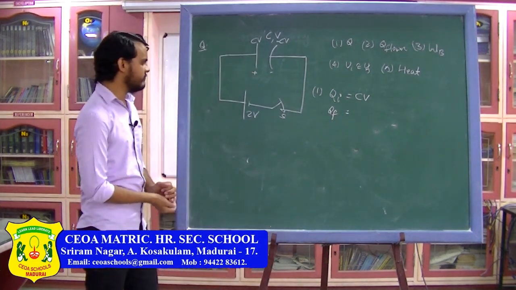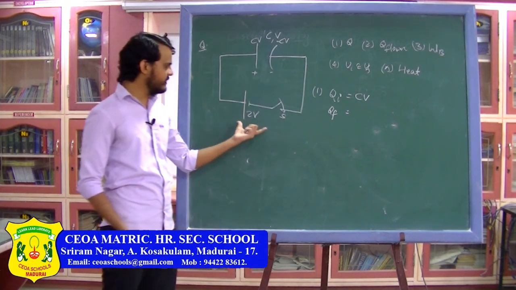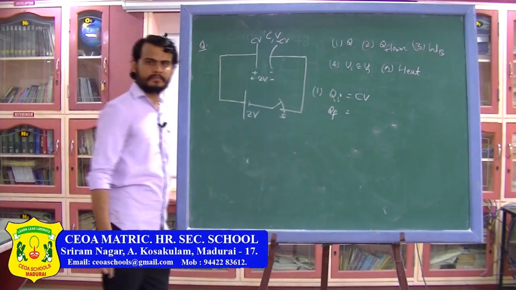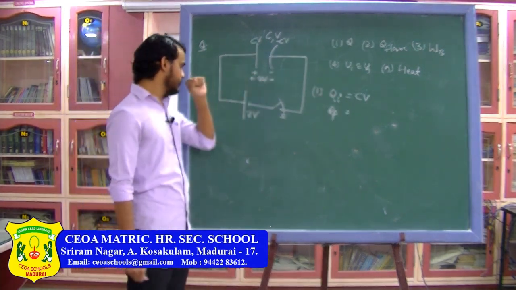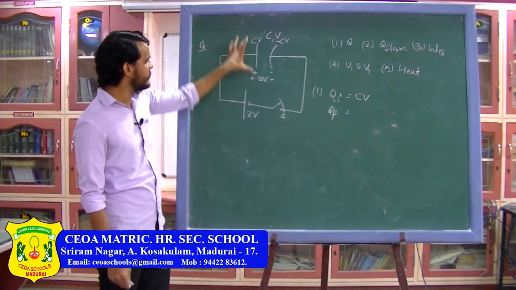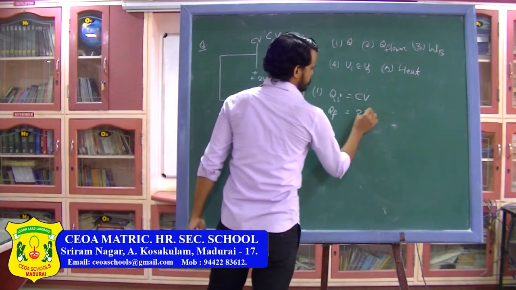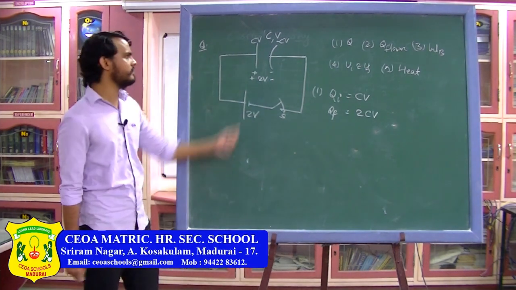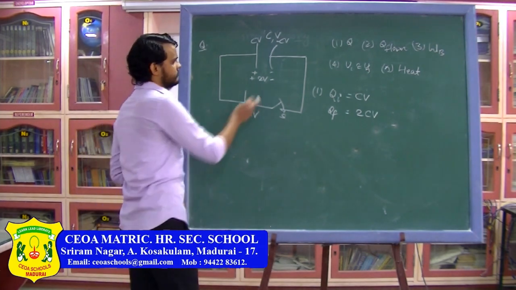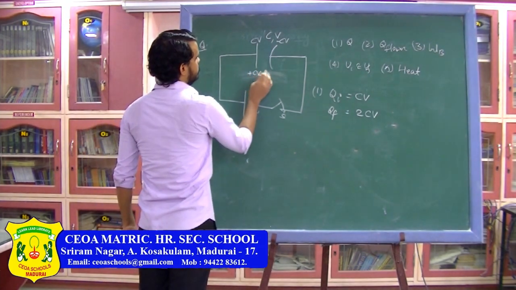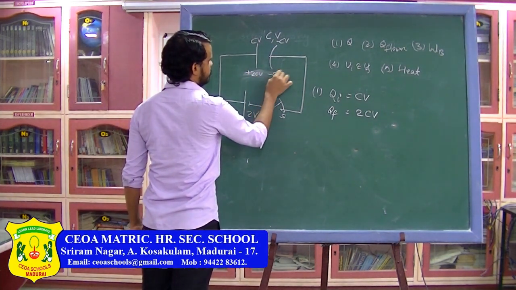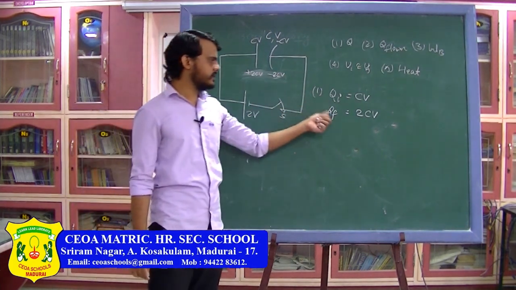Now finally when I am connecting this capacitor to the battery, the final potential across this capacitor will become 2V, and this plate will be negative and this will remain positive. So in the final situation, this plate will be the negative plate and this plate will be the positive plate. Now the potential difference is 2V, so the charge will become 2C into V, because the capacitance does not change when you are changing the potential. So now the charge on this plate will be plus 2 CV, and charge on this one will be minus 2 CV. So this is the initial charge and final charge on the capacitor.